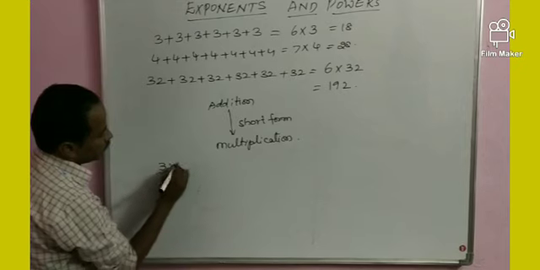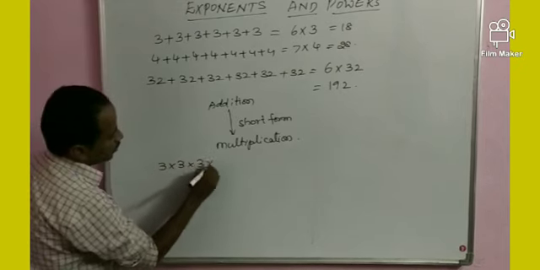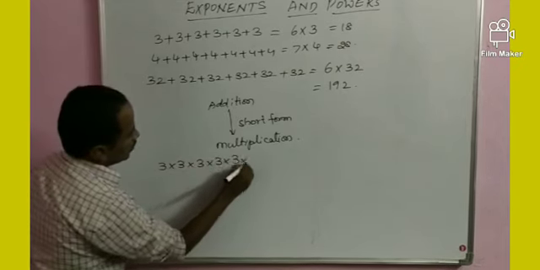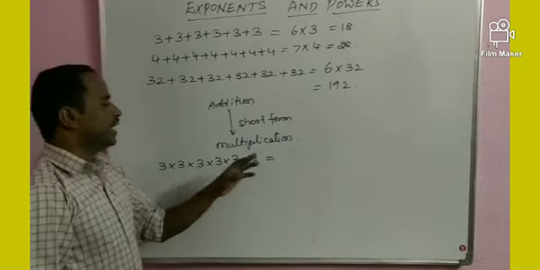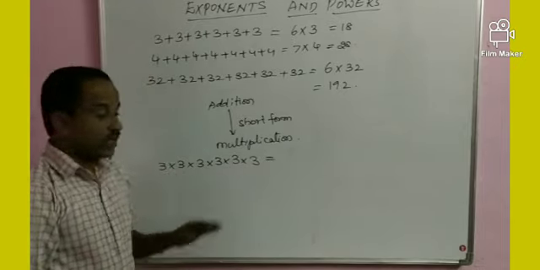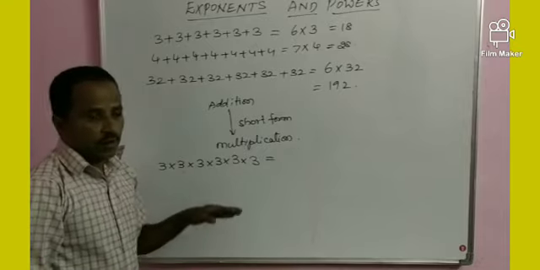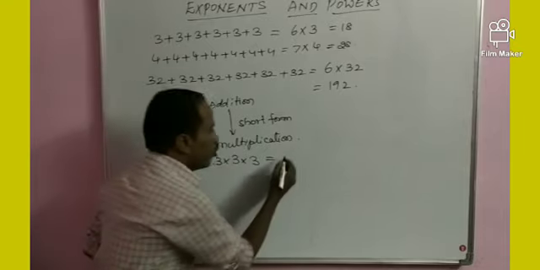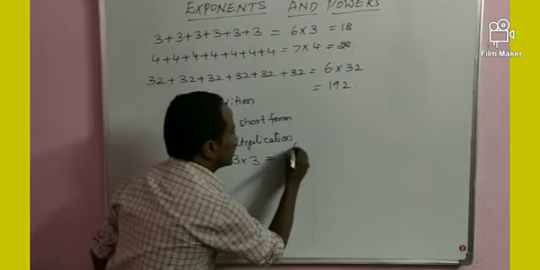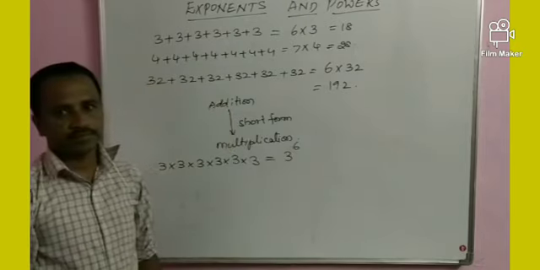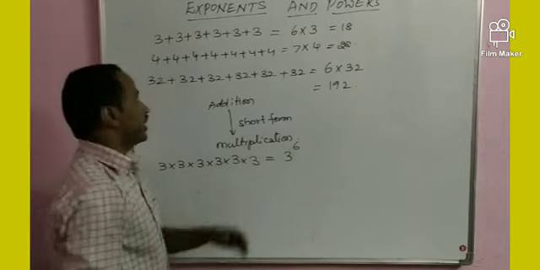Multiplication: 3 into 3 into 3 into 3 into 3 into 3. Here 3 is repeated 6 times. 3 only repeated. How many times is it repeated? 6 times repeated.